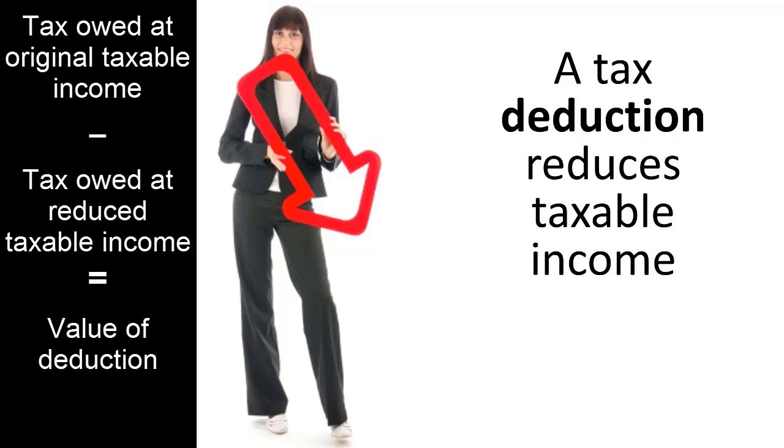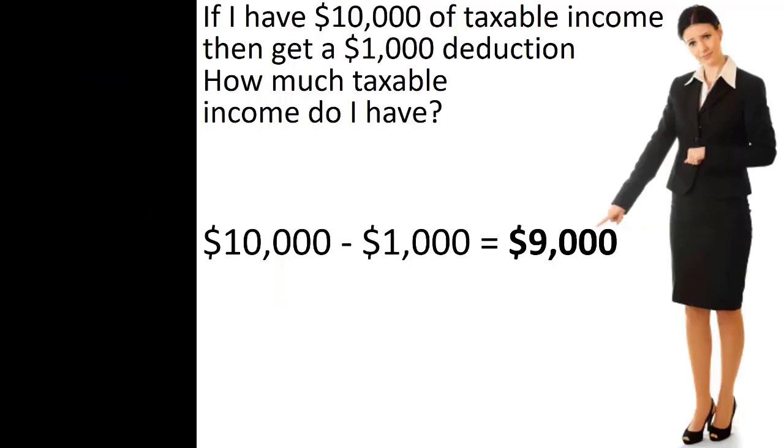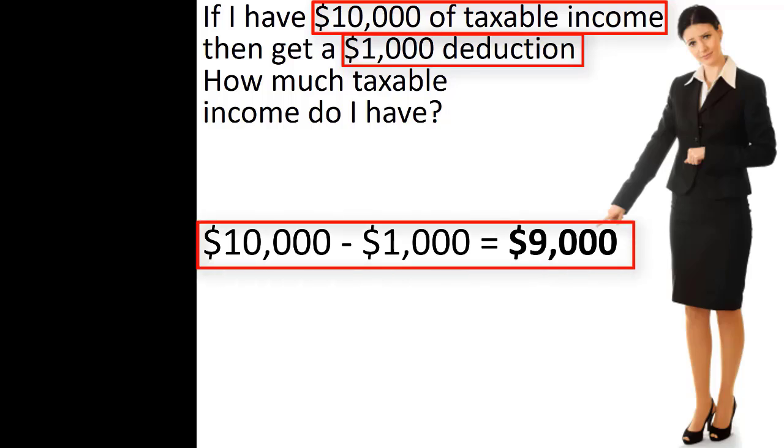Thus, understanding the value of a tax deduction, such as a charitable tax deduction, requires the ability to calculate taxes owed at various levels of taxable income. And this requires understanding how tax brackets apply to taxable income. Tax deductions reduce taxable income. For example, a taxpayer with taxable income of $10,000 who then takes a $1,000 additional deduction will have $9,000 of